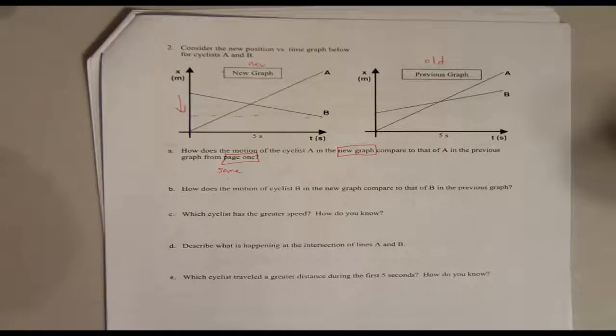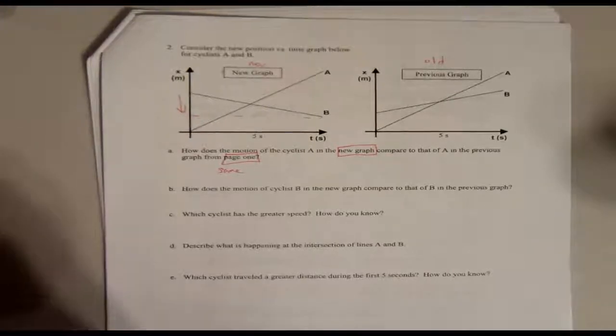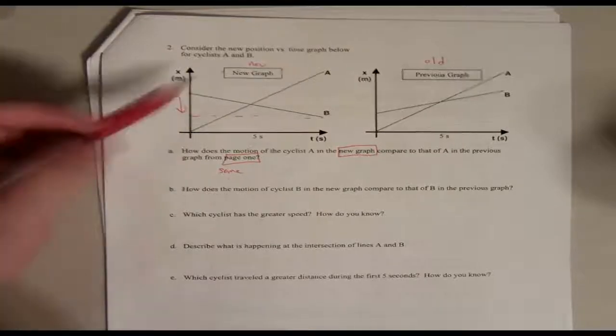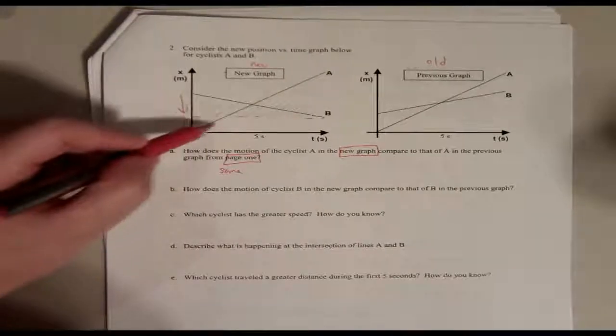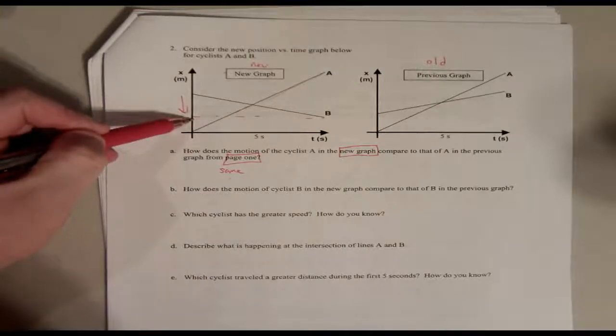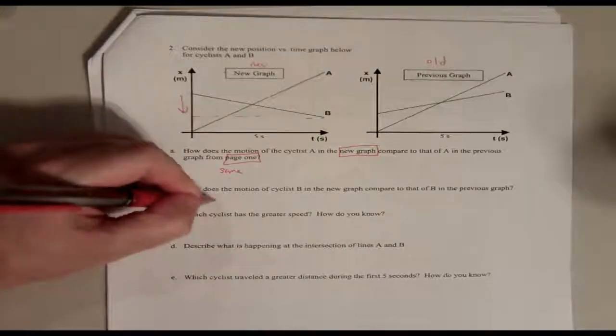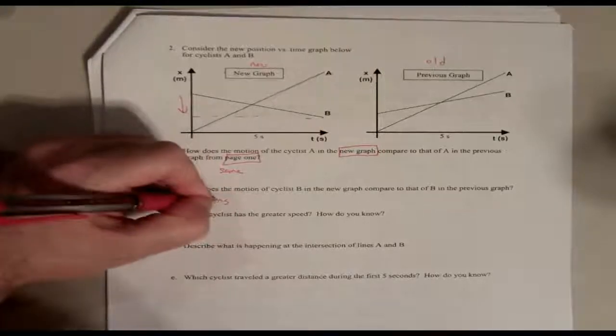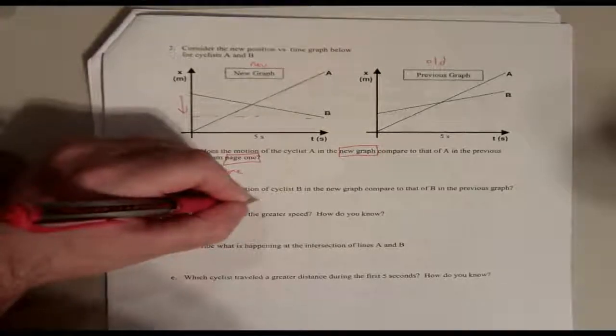It's going the opposite direction. Remember, don't be confused. It is distance versus time. If it's sloped like this, they're running away from something. If it's sloped like this, they're running towards it, right? So whatever you're going to put, going backwards.